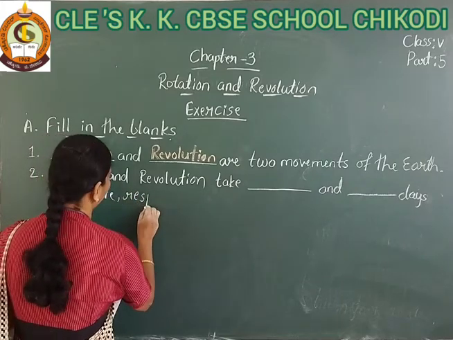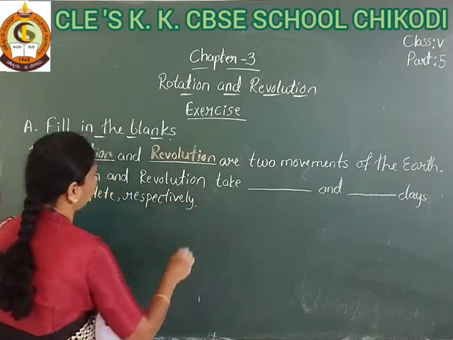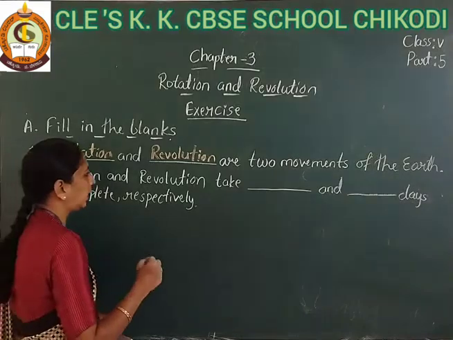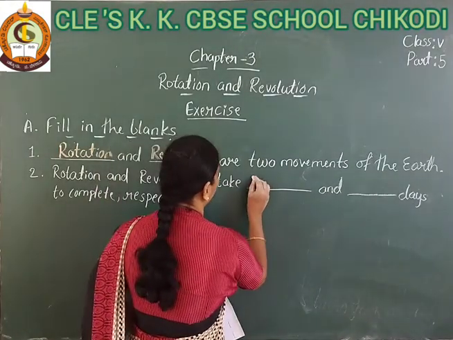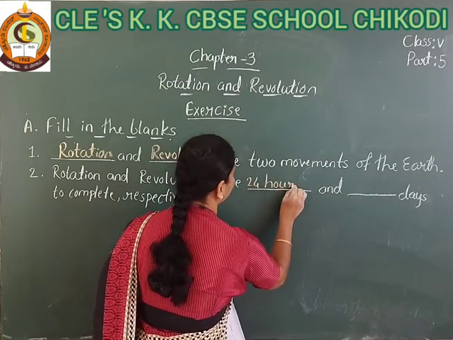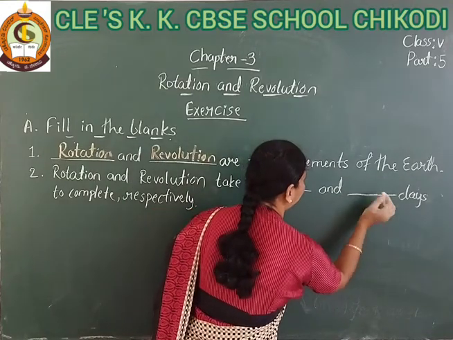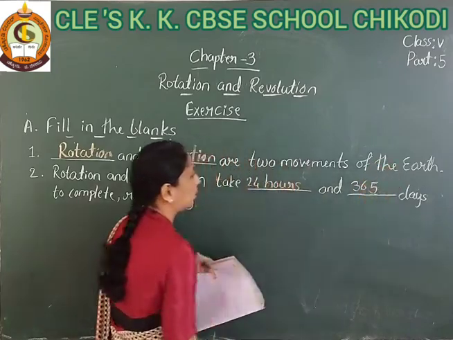Rotation takes the time of one complete circle, that is 24 hours, and revolution takes 365 days.